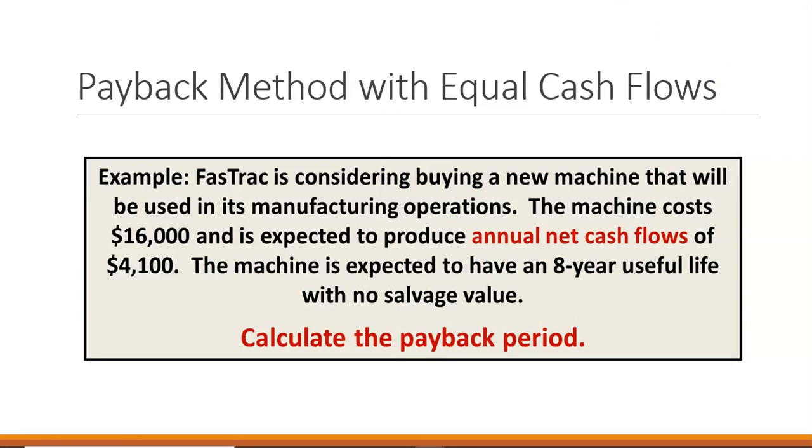So we have 16,000 is the investment, and our annual cash flows are 4,100.